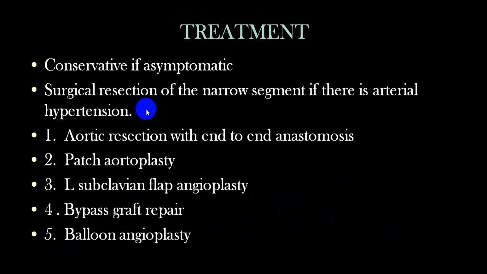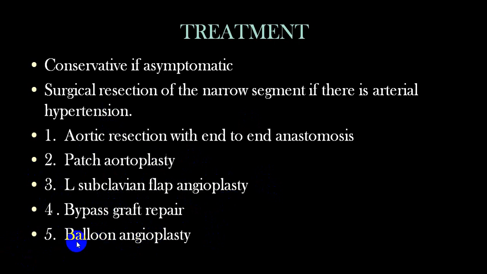So in surgery: aortic resection and end-to-end anastomosis, patch aortoplasty, left subclavian flap angioplasty, bypass graft repair. Now this is more preferred unless the person has a very tight and severe coarctation. In that case only you require other varieties of surgery.